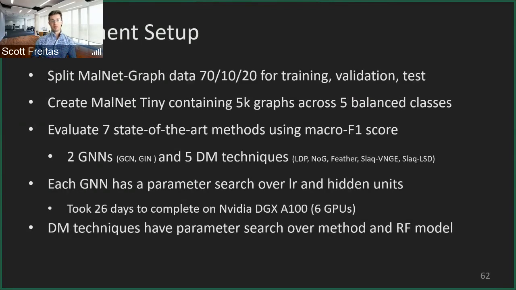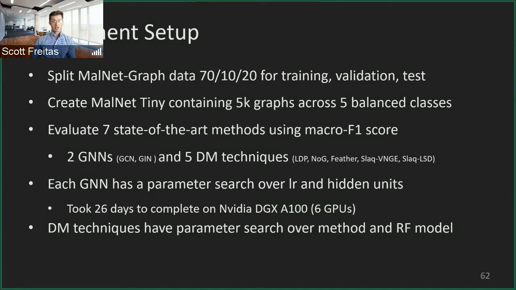But first, let's talk a little bit about the experiment setup and how we're going to evaluate all these things. We split MalNet graph into a 70-10-20 training, validation, test set split. We can also create MalNet Tiny, containing 5K graphs across 5 balanced classes, allowing for quick prototyping of different experiments. We also evaluate 7 state-of-the-art methods using macro F1 score, including 2 graph neural networks, a GCN and GIN, which is current state of the art, and 5 data mining techniques, LDP, and some others.